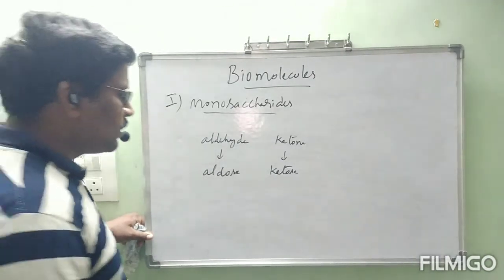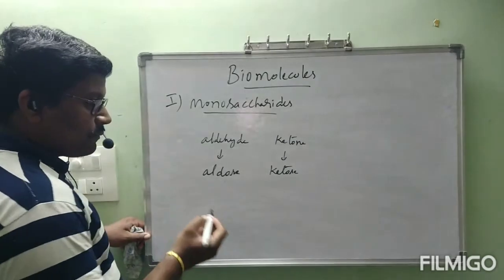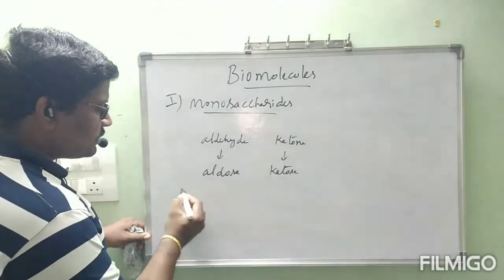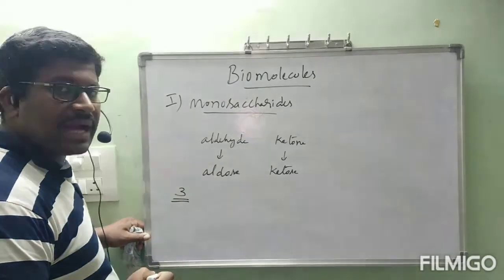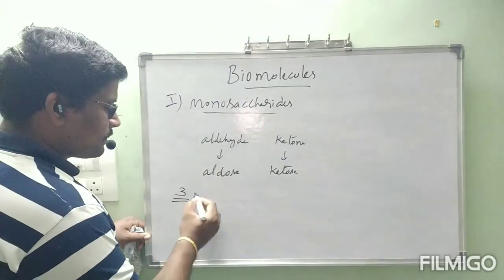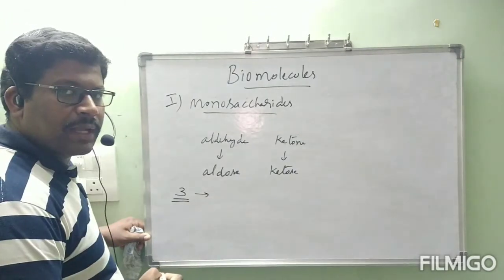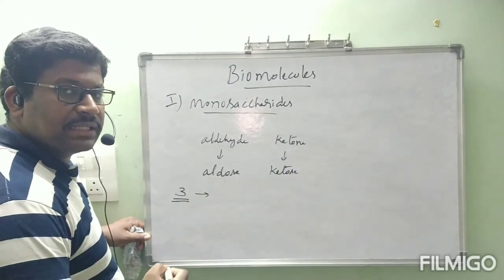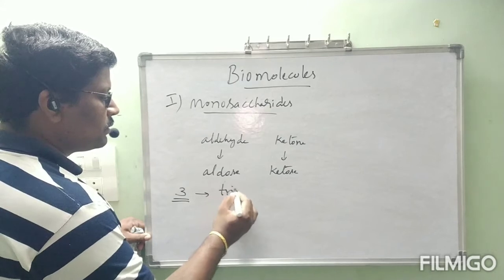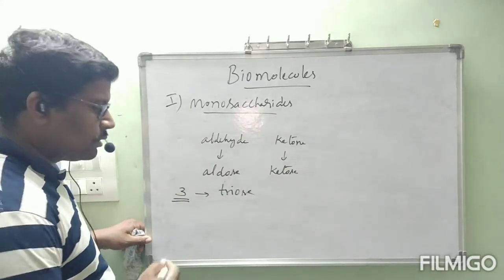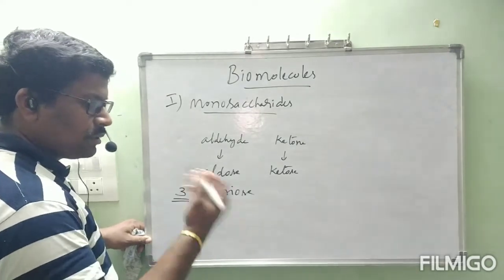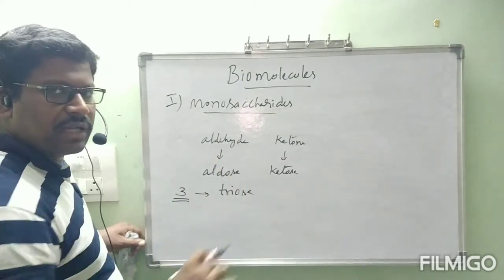Next, if that monosaccharide has 3 carbon atoms, that is triose. Then I am going to form a tabular column.